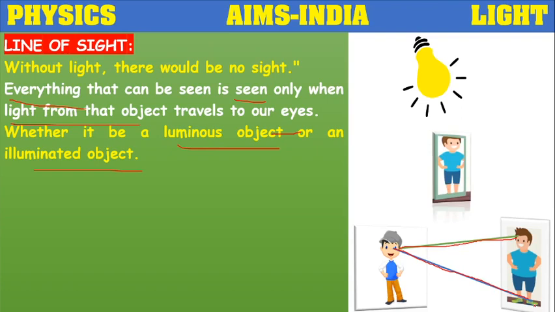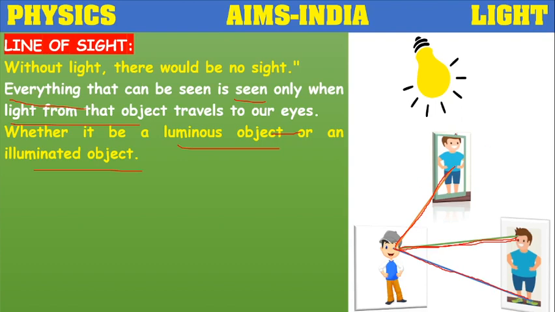Or we have one mirror here. In the mirror, this boy's image is falling on the mirror, and now this boy wants to see the image of this boy in the mirror. Then in what direction he has to see? He has to see in the direction of the image or in the direction of the mirror, like this. He has to see in this direction, then only he can observe the image. So for observing any object or any image, first this line of sight is very important. So that direction in which we are seeing, in that direction whatever object is available there, that we can see.